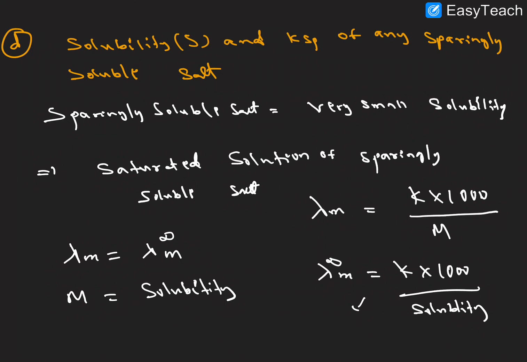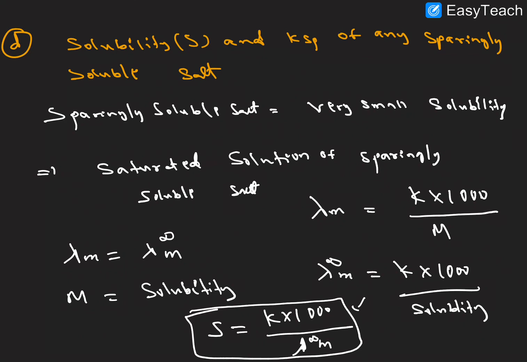Sometimes they give the specific conductance and solubility and ask what the molar conductance at infinity dilution is. And sometimes they ask for the solubility: the solubility is equal to K into 1000 by the molar conductance at infinite dilution. So this is a rearranged formula. So these are the applications of Kohlrausch law. I hope it is very clear. Regarding these applications and Kohlrausch law, we will discuss some numericals in part 2 video. Thank you for watching the video. Thank you so much.